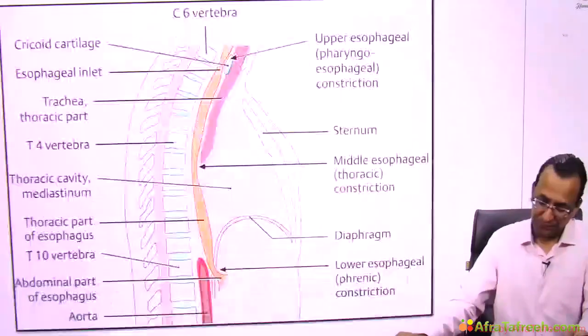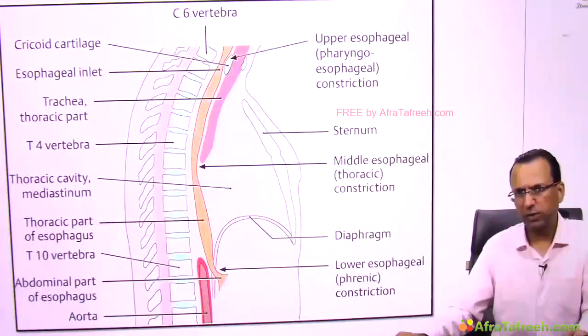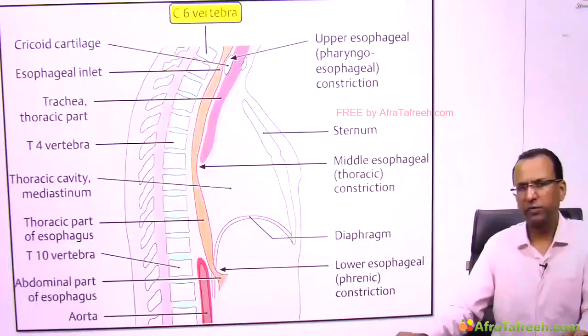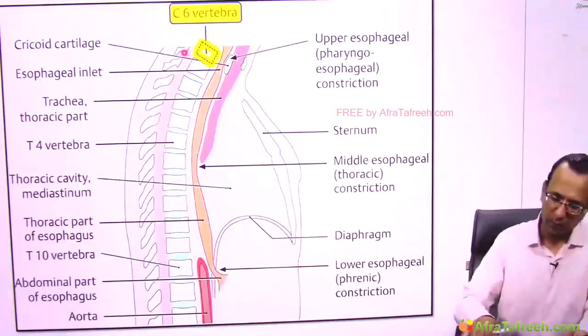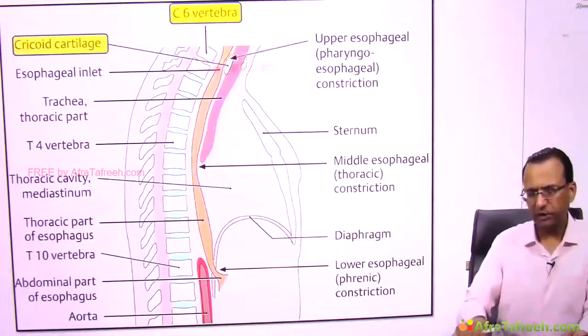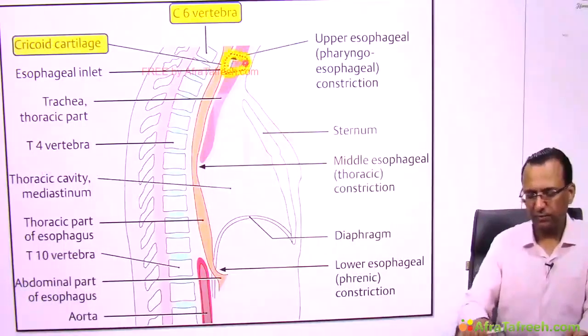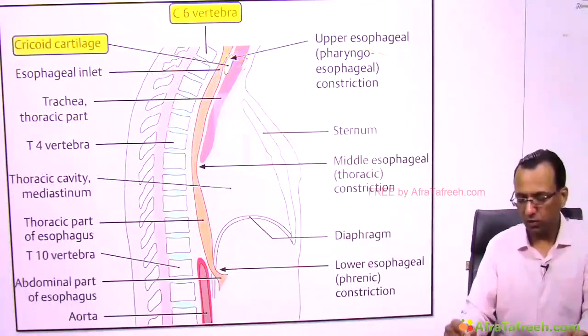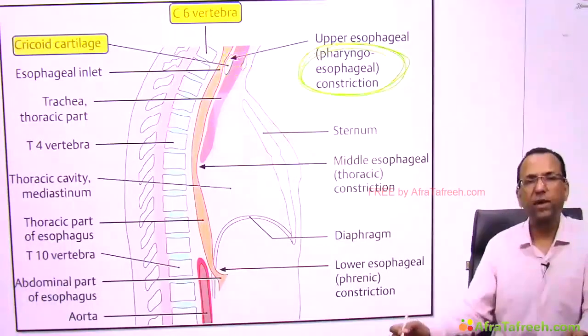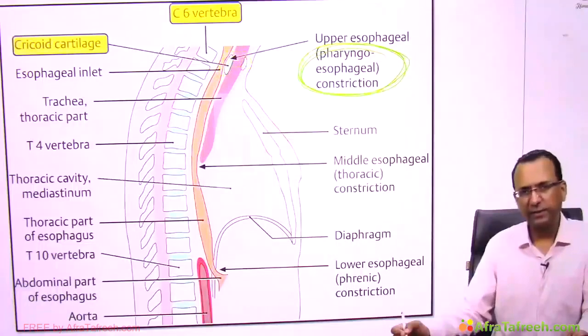And this is the diagram which will again take you there. The lower border of C6 vertebra again. What is happening at the lower border of C6 vertebra? That is where you have the cricoid cartilage, the lowermost cartilage of the larynx. That is also where you have a sphincter named the cricopharyngeal sphincter. It causes narrowing of the lumen, the narrowest lumen of the esophagus, at the beginning of the esophagus, 15 centimeters from the upper incisors.